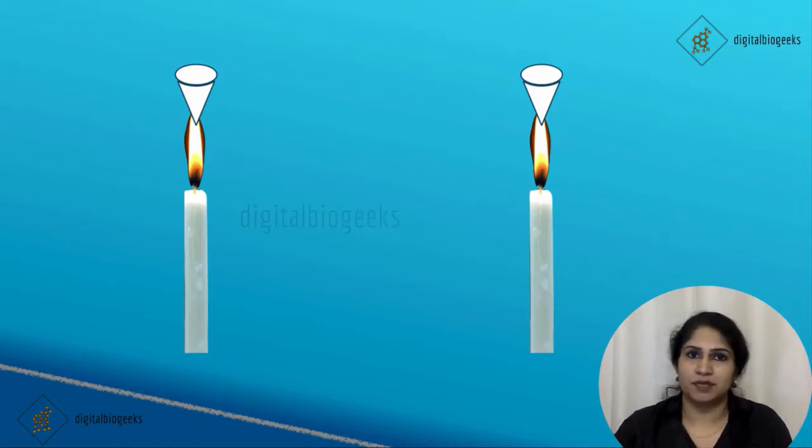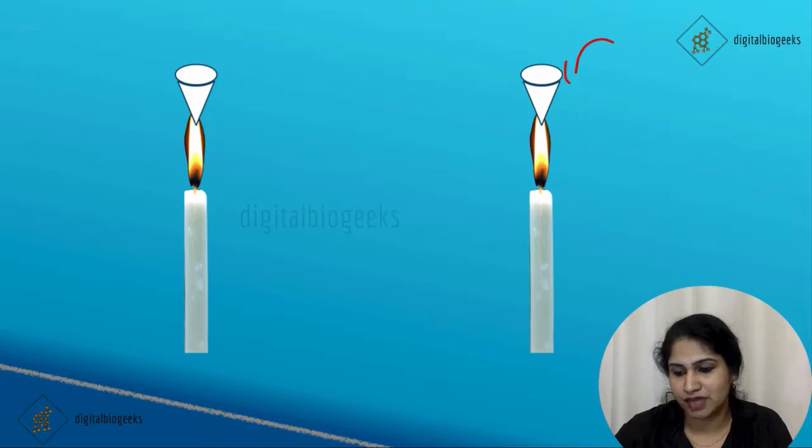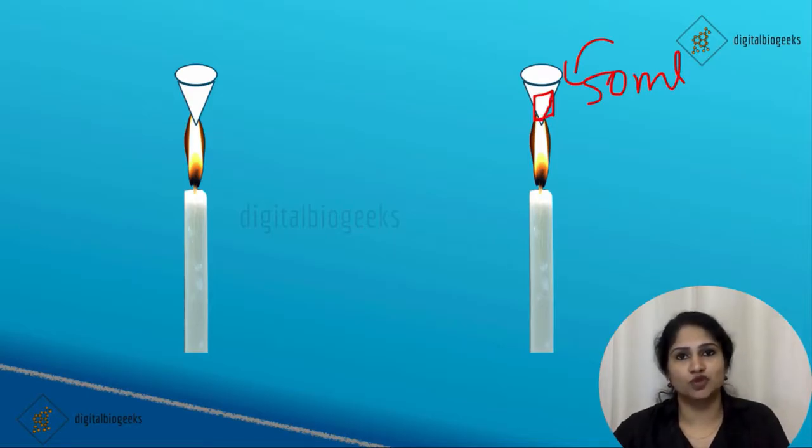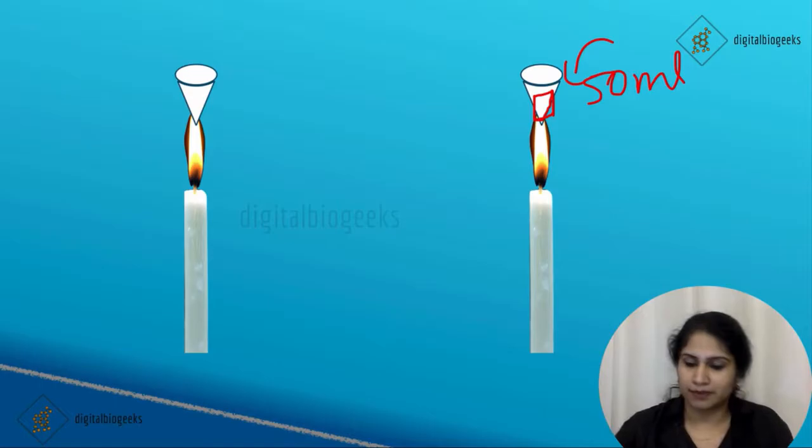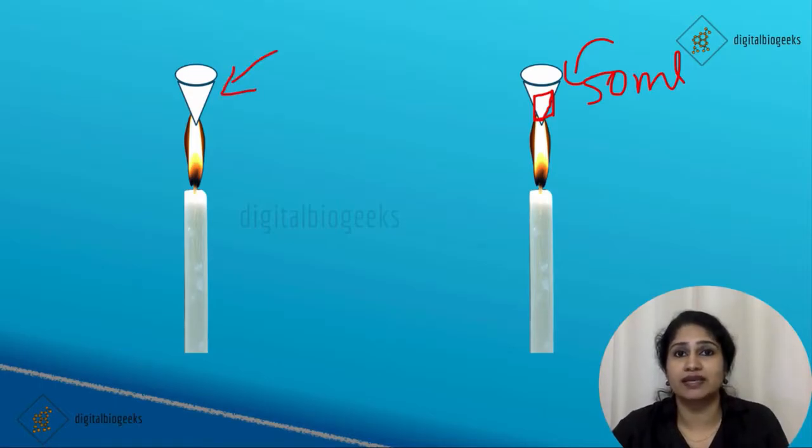Let's see one experiment. Take two paper cups and pour 50 ml of water into one of the cups. Here water is there. And place the two cups simultaneously over the candle flame. What happens? The empty paper cup will burn quickly. It will catch fire quickly, but not the cup holding the water.